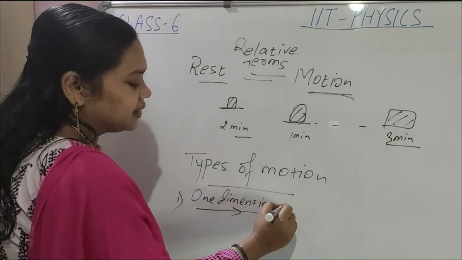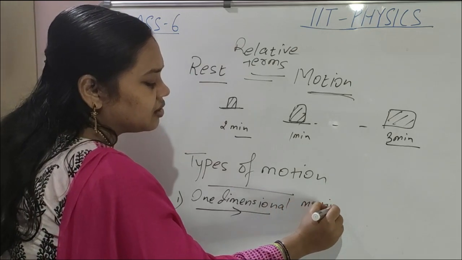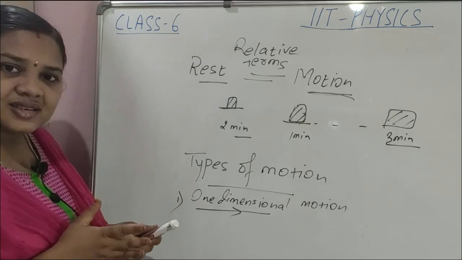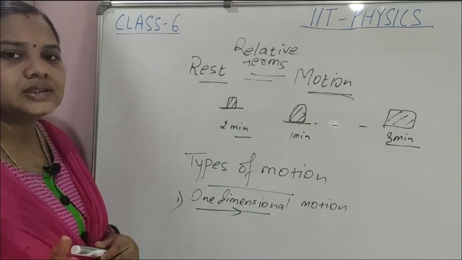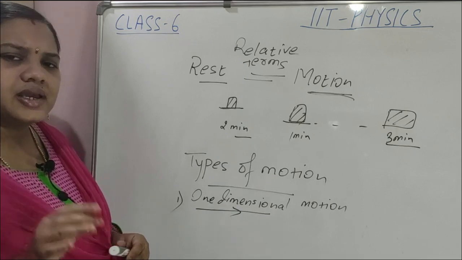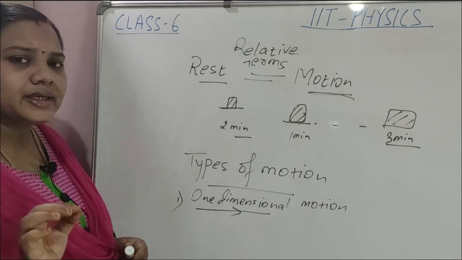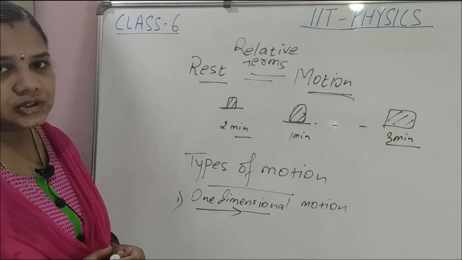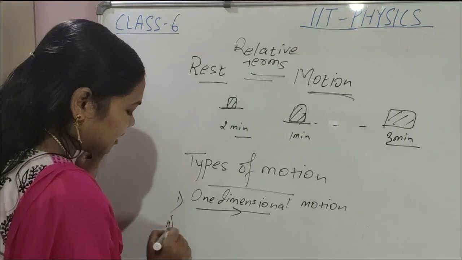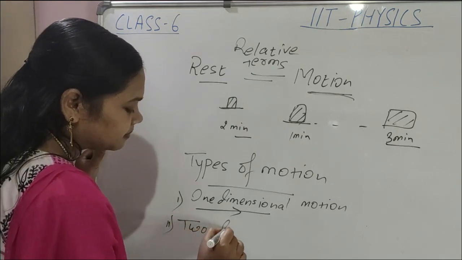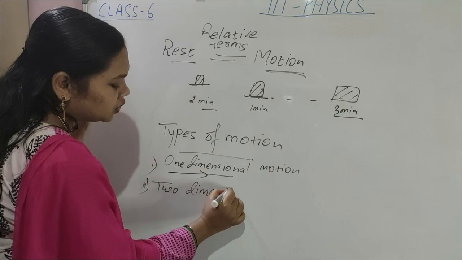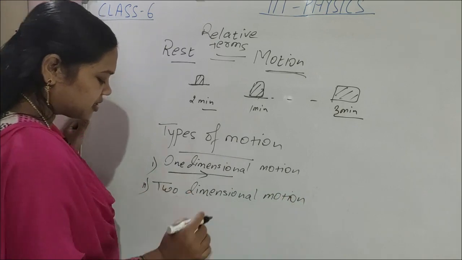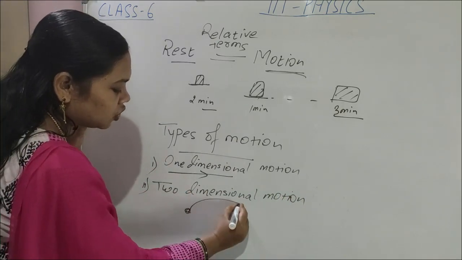Means to locate its position we need only one axis, either the x-axis, y-axis, or z-axis. Then we say the body is moving in one dimension. Second is two-dimensional motion. Suppose you take a stone and throw it.